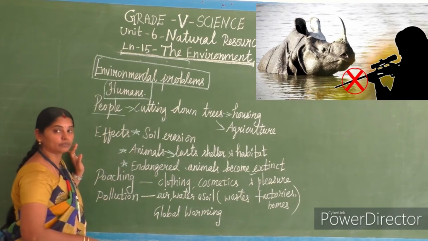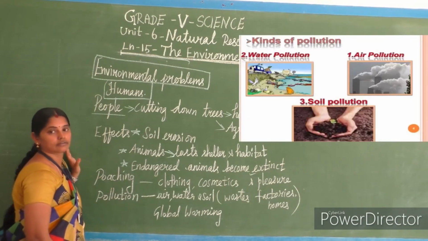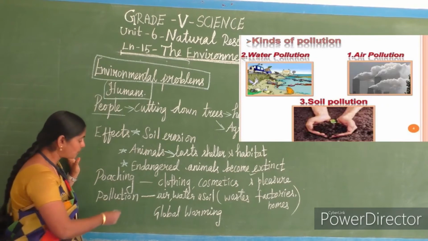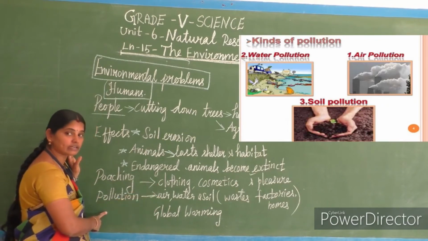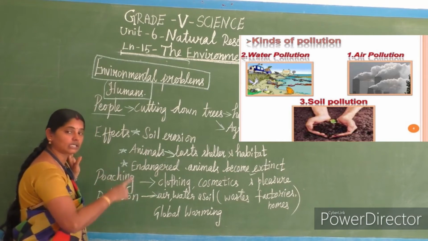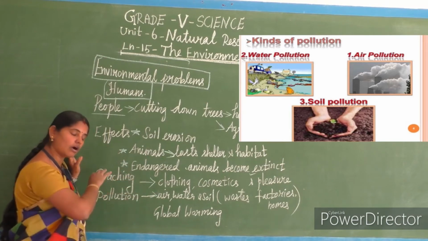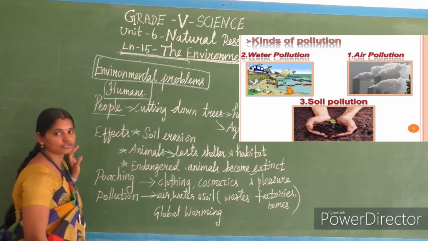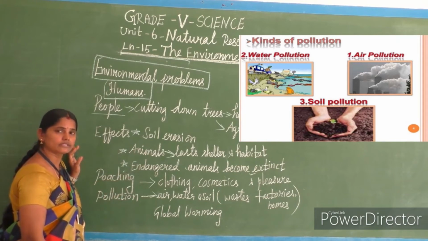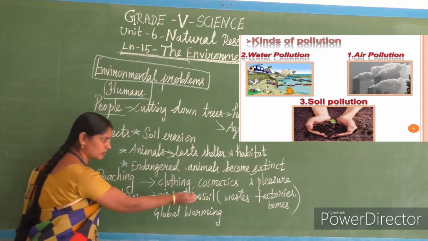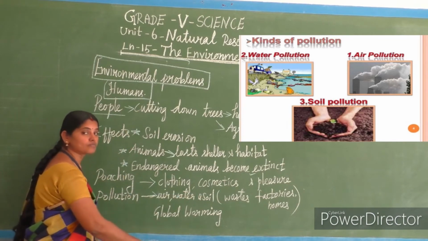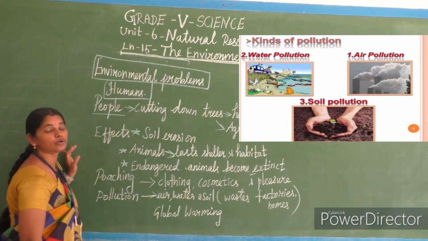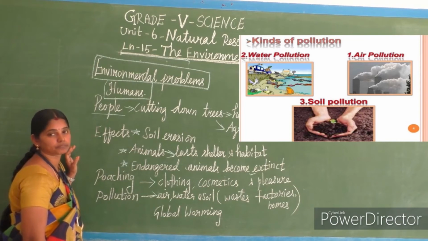And we are not only doing this problem. See, we are creating a much more dangerous problem. Pollution also we are creating. Where are we creating pollution? In water, air and in soil. All the way we are creating pollution. How? Who is creating the pollution? See, the waste from factories and waste from homes, everything brings pollution to this world.